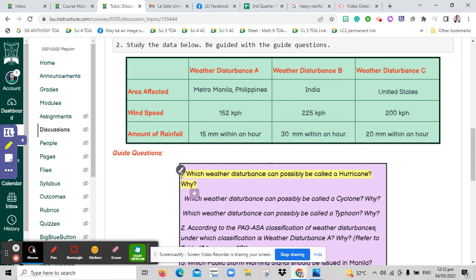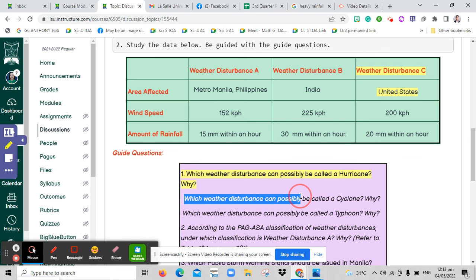So here's our first question. Which weather disturbance can possibly be called a hurricane and why? The correct answer is weather disturbance C. Why? It is because weather disturbance C affects United States. And those tropical cyclones or weather disturbances that happen in United States form over Atlantic Ocean. And if it forms over Atlantic Ocean, they should be called hurricane.